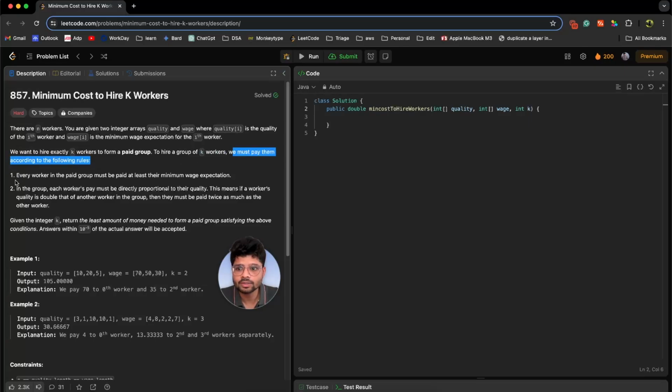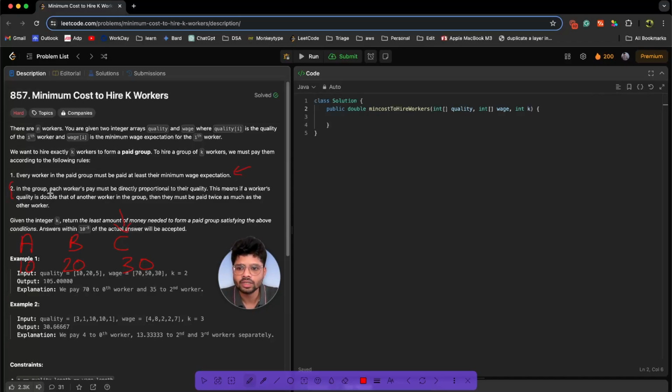And what are they? Let's look at it. Every worker in the paid group must be paid at least their minimum wage expectation. So what does this say? Let's say there are some employees A, B, C. Now the minimum wage requirement could be different. A can ask 10, B can ask 20, C can ask 30 or anything like that. So if we want to hire C, the minimum that we need to pay him is 30. We can pay 40, 50, anything is fine, but minimum is 30. I hope the first condition is clear.